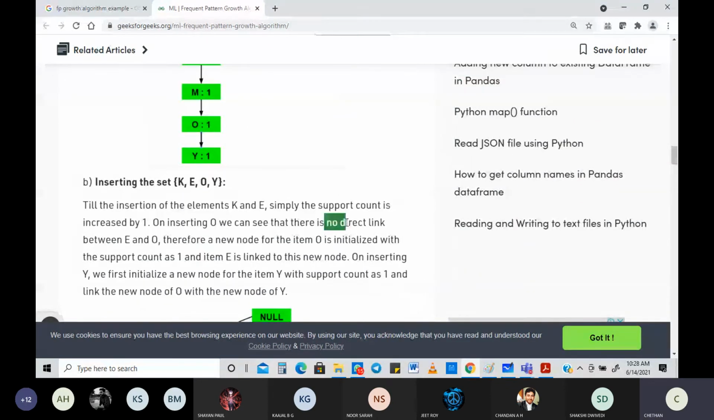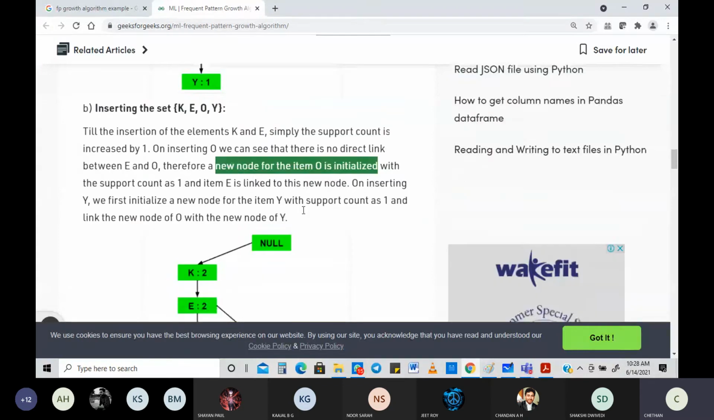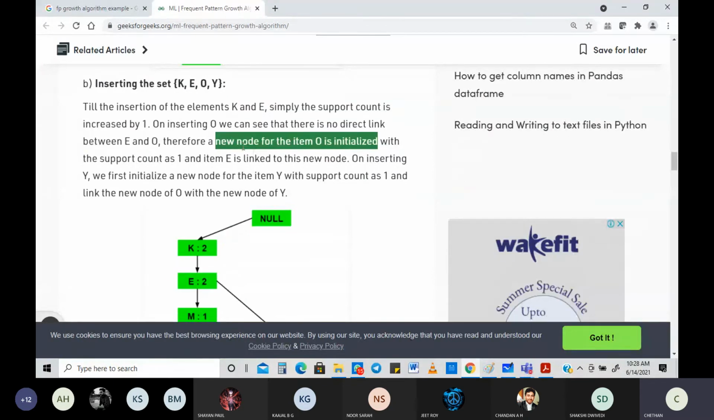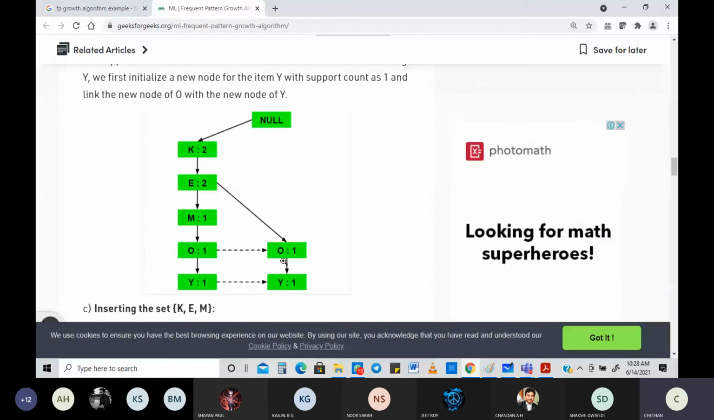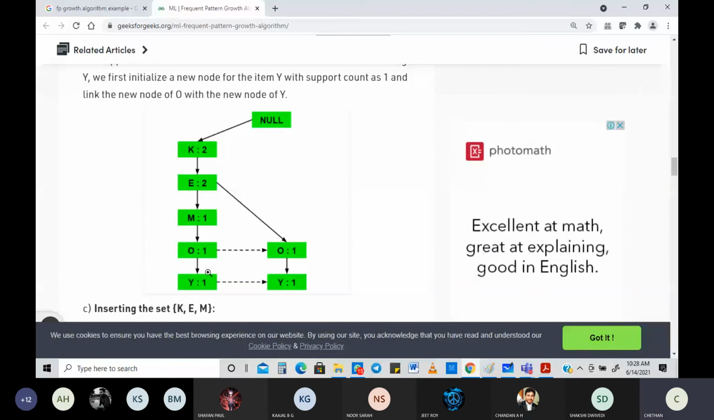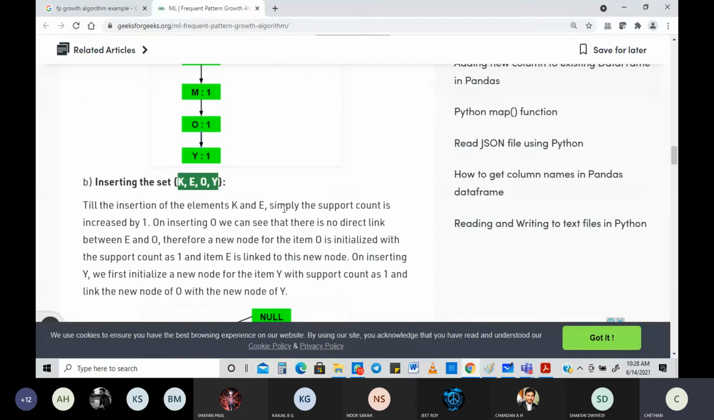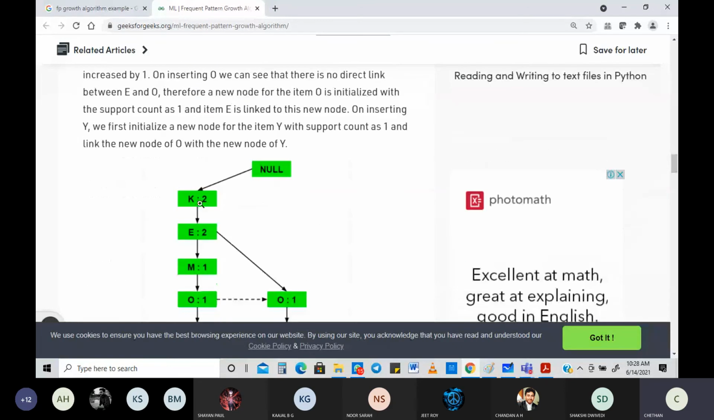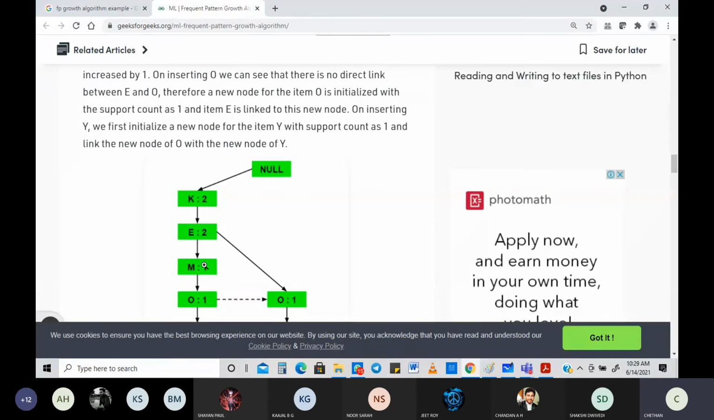And now I'm linking from E to O, because KEOY is only what I'm supposed to take. You can see very clearly M is coming in between. I need to join E with O. I can't take M because M was there in the first transaction. So what I'll do is I'll put it right next to O here. I'll take a new node. That's what you see here. A new node for O is initialized with support count as 1 and E is linked to this node.